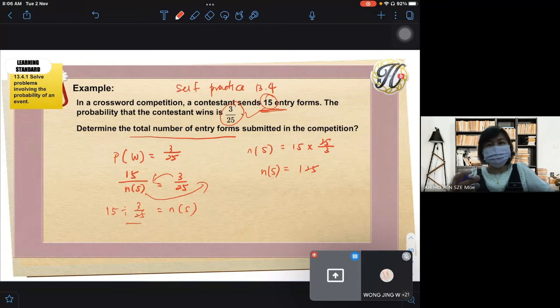Don't always have the same people like Jingwen, Inza, Pavitra, Steffi be the ones to respond. Cikgu is not asking only four or five people. We have one class here. Janani, okay, you did not respond. Okay? So this is how we get the answer. Number of the sample space is 125.